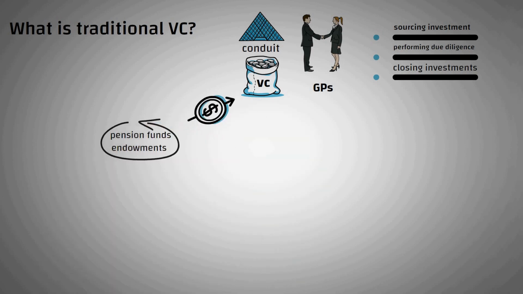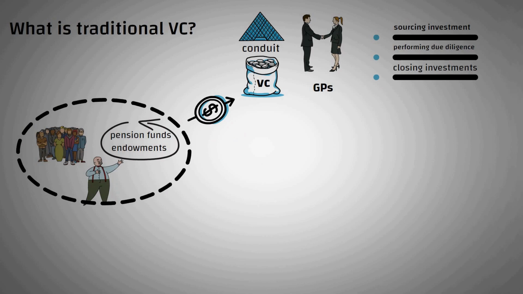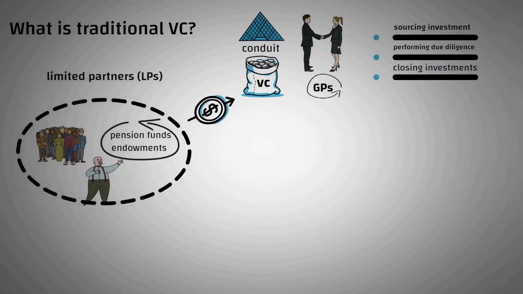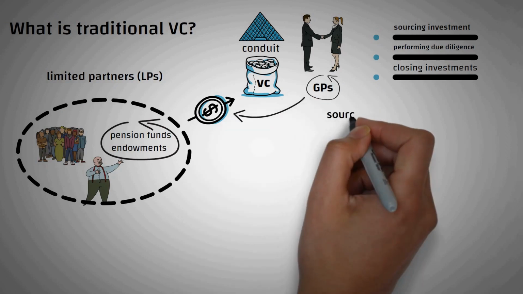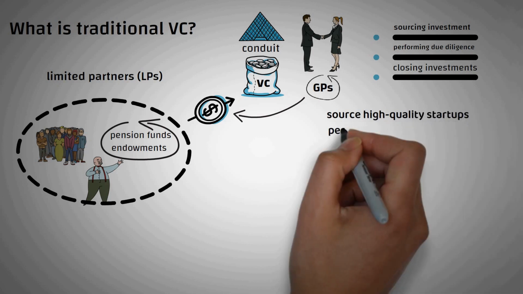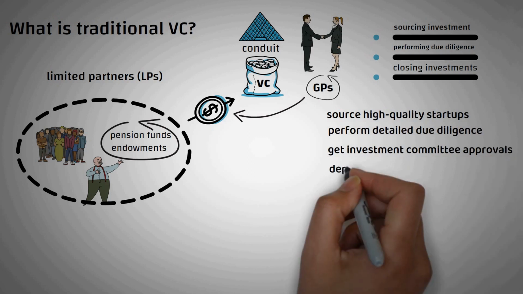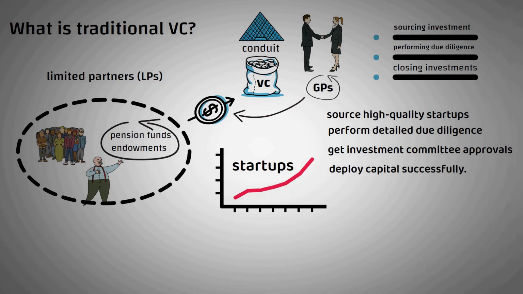These large institutions, family offices, and in some instances individuals who provide capital into a VC fund are called limited partners. The role of GPs is to ensure that they raise funds from LPs, source high-quality startups, perform detailed due diligence, get investment committee approvals, and deploy capital successfully. As the startups grow and provide returns to VCs, the VCs pass on the returns to LPs.